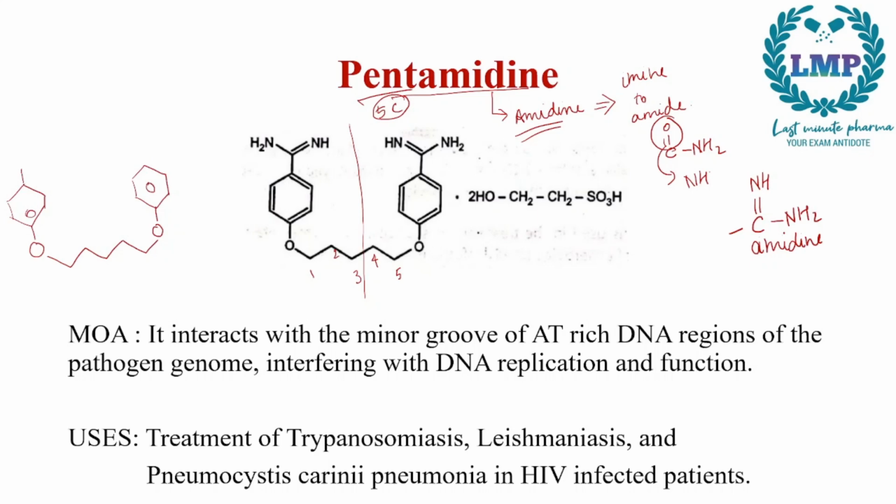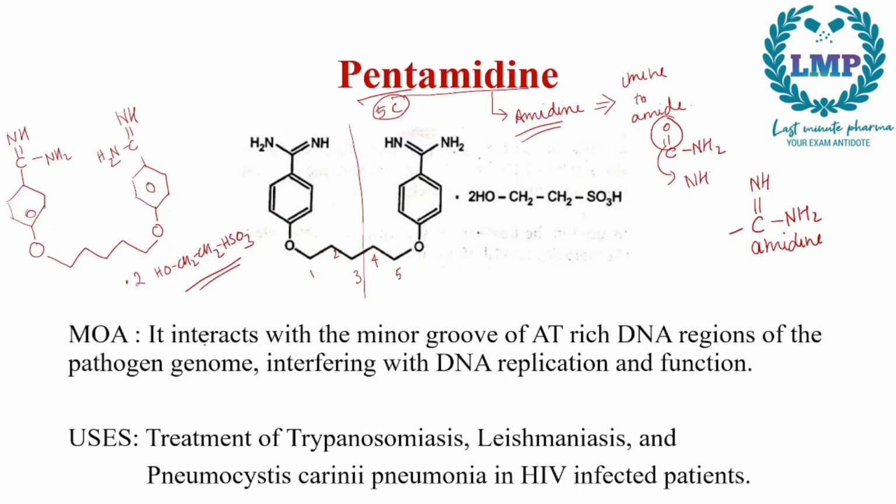To this benzene ring we shall add an amidine group, that is C NH2 double bond NH. The same thing here, C NH2 and a double bond NH. Now this is not done. We will give a point to OH CH2 CH2 HSO3. Now this is the structure of pentamidine.